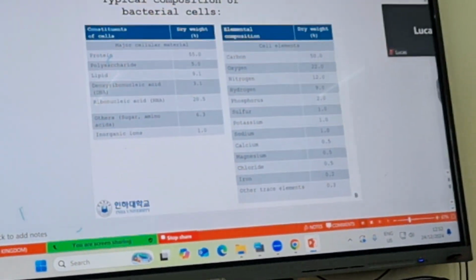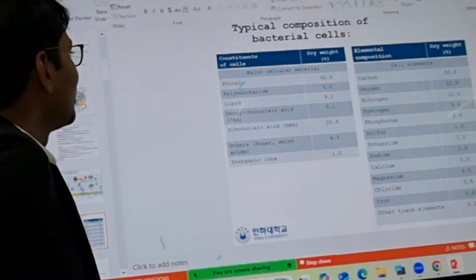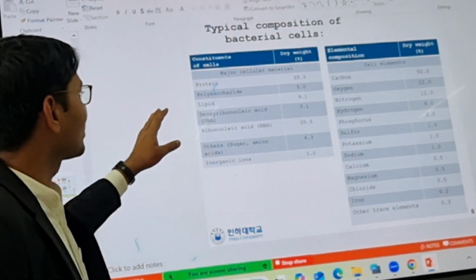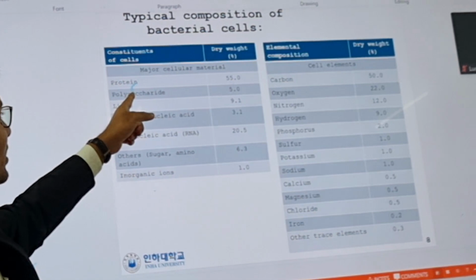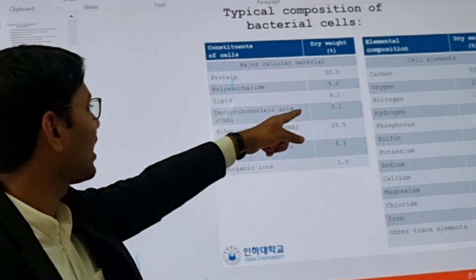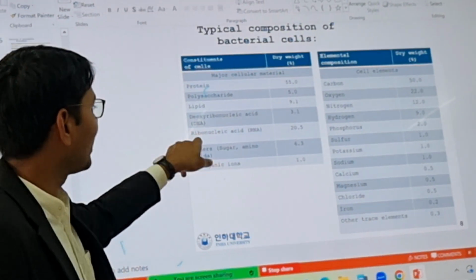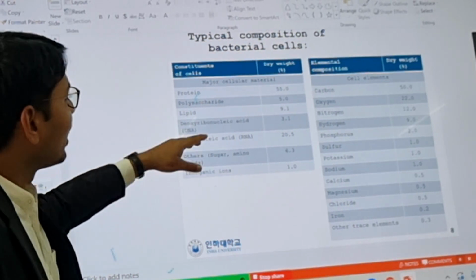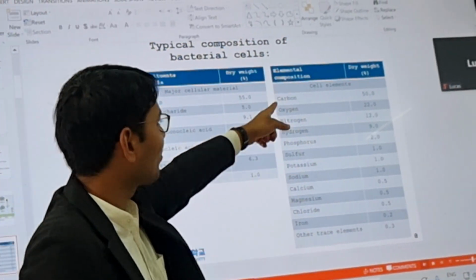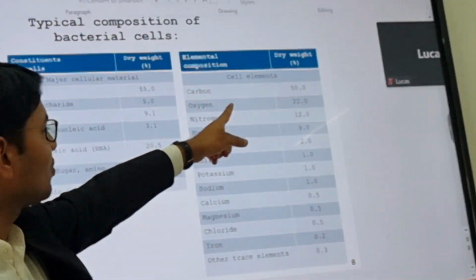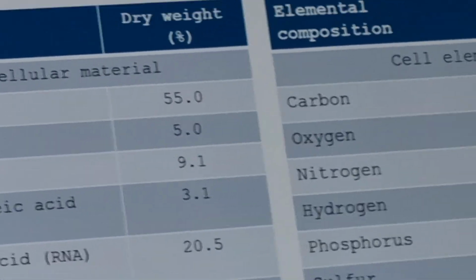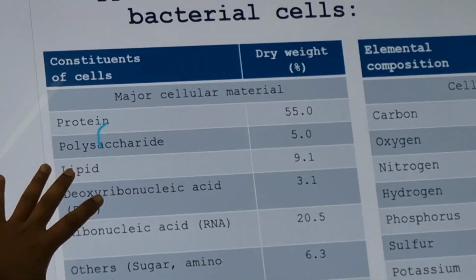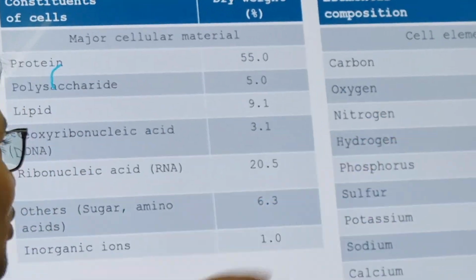Next, we come to the typical composition of a bacterial cell. In bacteria, if you consider the major things, we have protein 55%, polysaccharide 5%, lipid 9.1%, DNA 3%, and the rest is other things. In elemental composition, we have carbon 50%, oxygen 22%, nitrogen 12%, and the rest are 1 or 2%. So here we are considering the constituents of the cell, and here the major elemental composition of the cell.